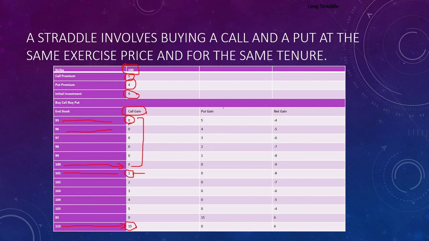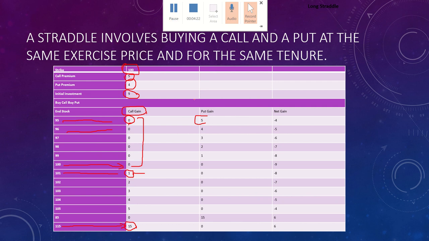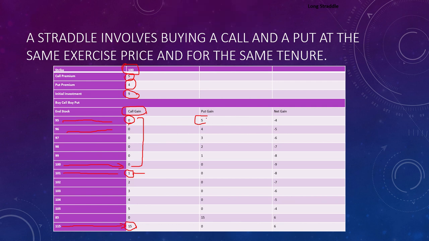The next thing we have is the put. We also have a right to sell at rupees 100. When the market price is 95 and you have the right to sell at rupees 100, it means you have a right to sell at a higher price. So obviously you will exercise your put option, and you will be at a profit of rupees 5. 100 minus 95 is 5.